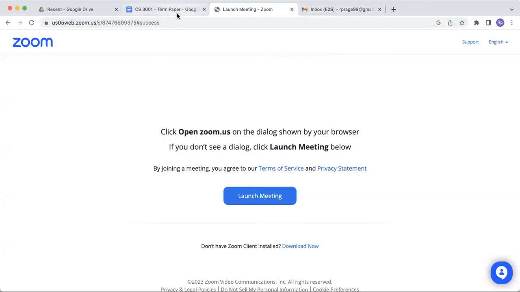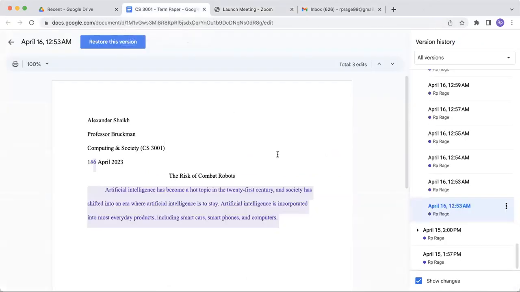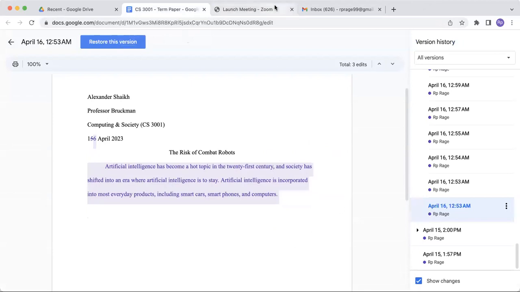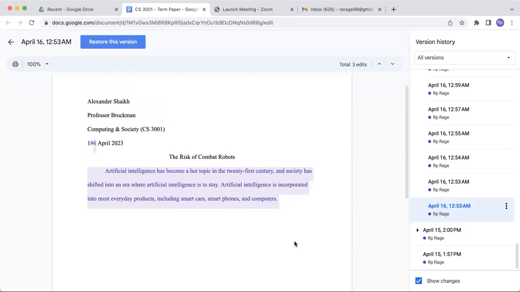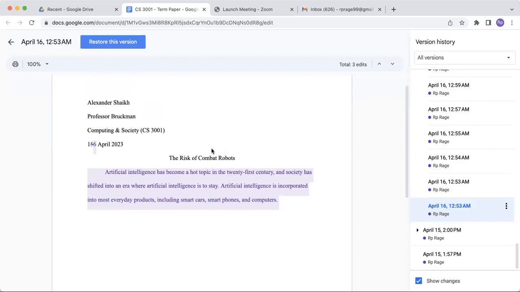Okay. So as you can see right here, here's the version history. And as you'll see in the part that I was accused of having AI generated, I will show you that I actually wrote that part myself.